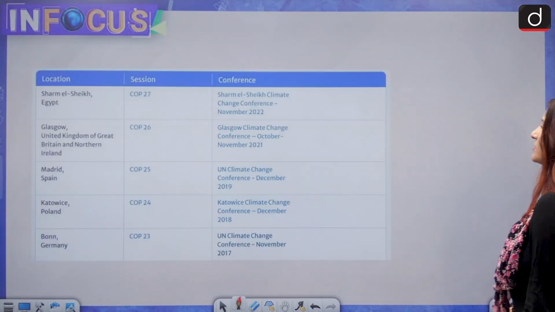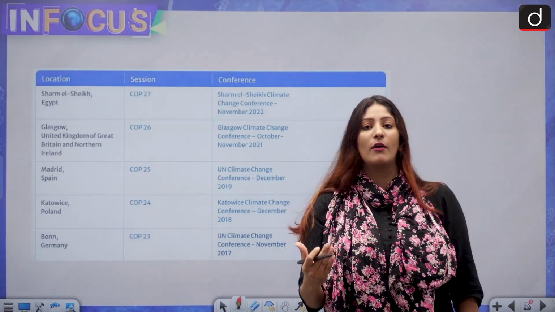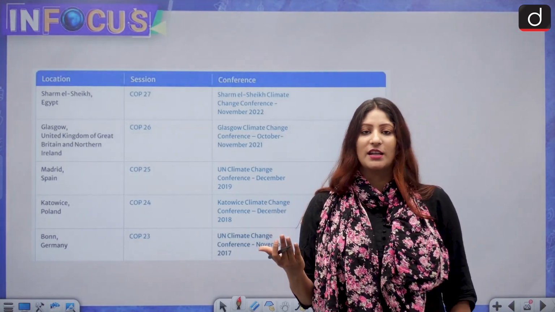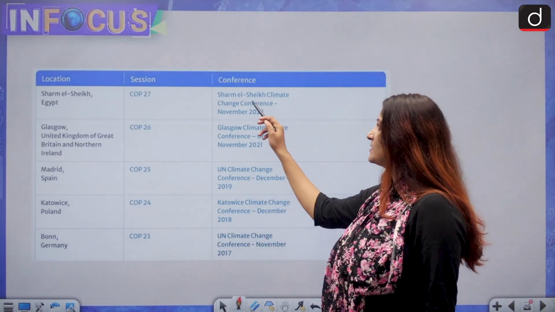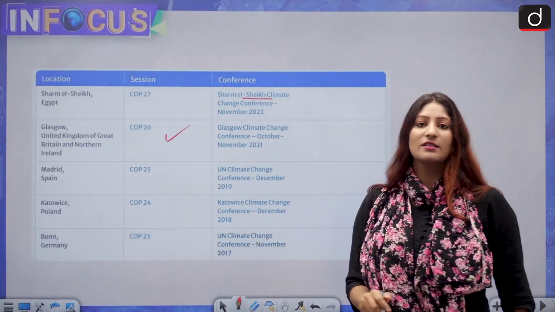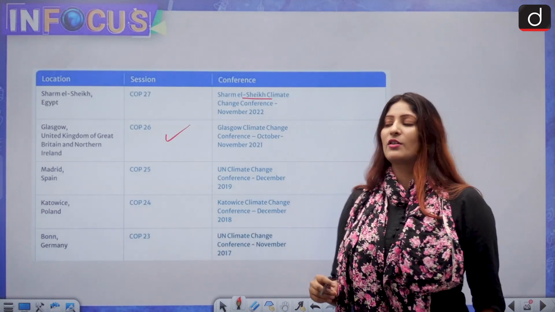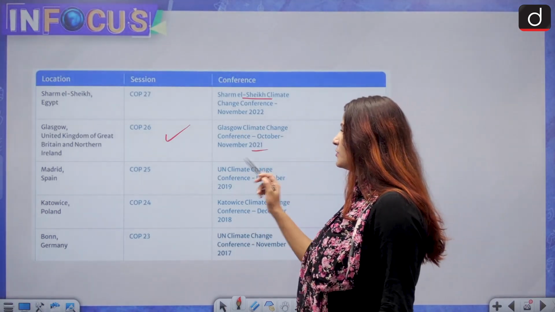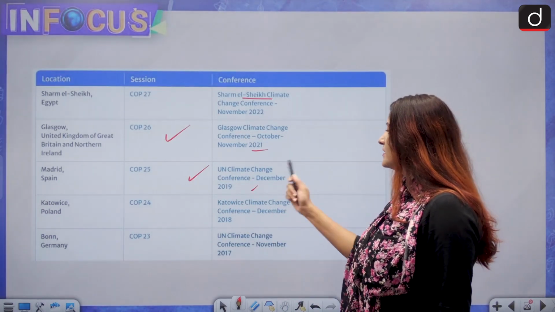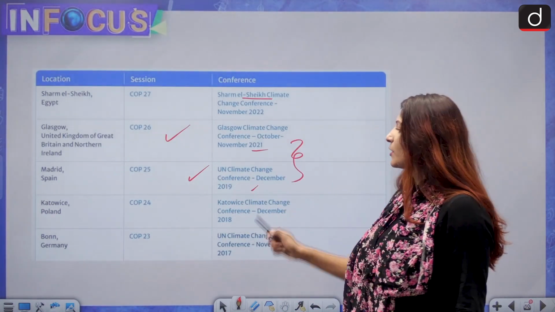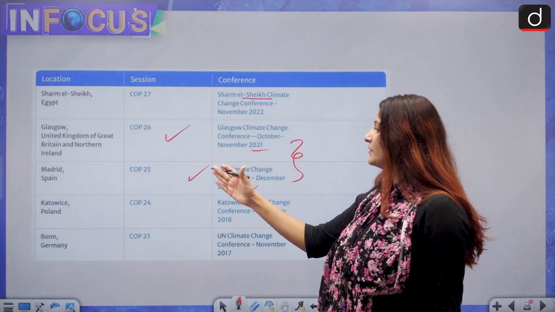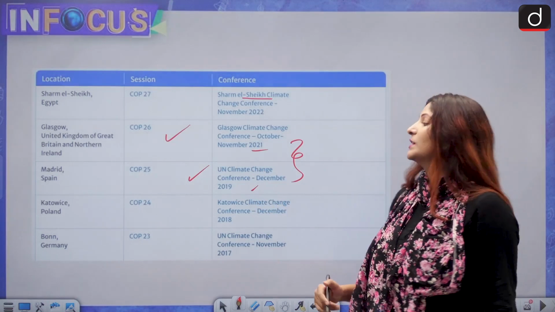Moving ahead, let's talk about the list of places where the last 10 COPs have taken place. The current one is at Sharm el-Sheikh. COP26 was at Glasgow, where the adoption of the Glasgow Pact happened. That was in November 2021. COP25 was in 2019. There is a gap of 2 years approximately. You can see this is because of the coronavirus pandemic. So that happened in Madrid, Spain.